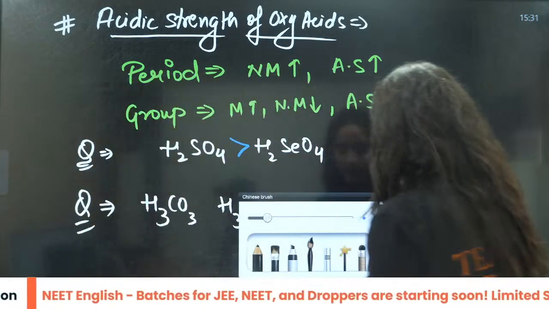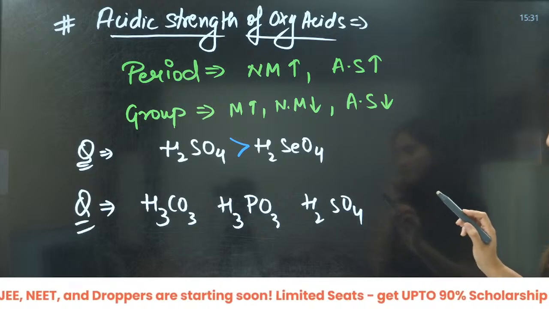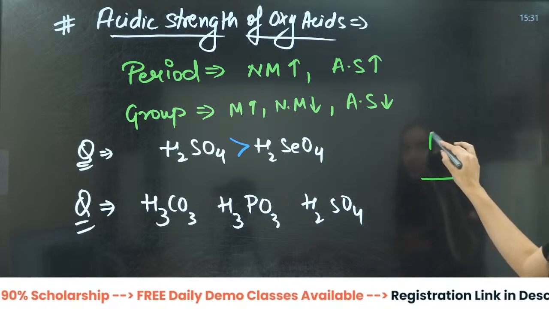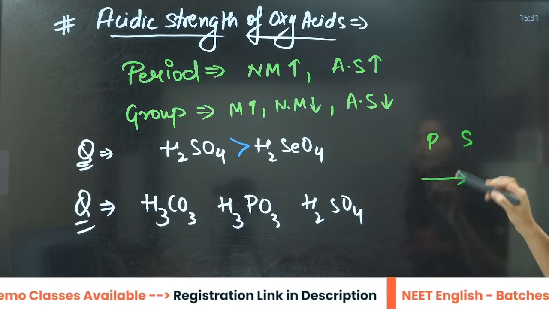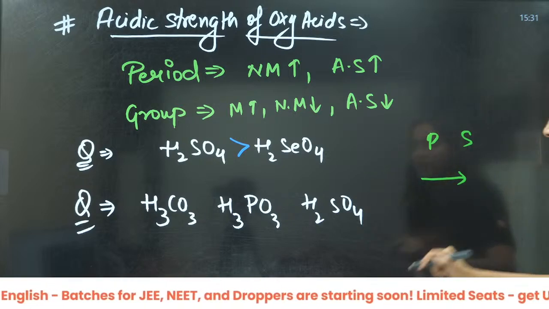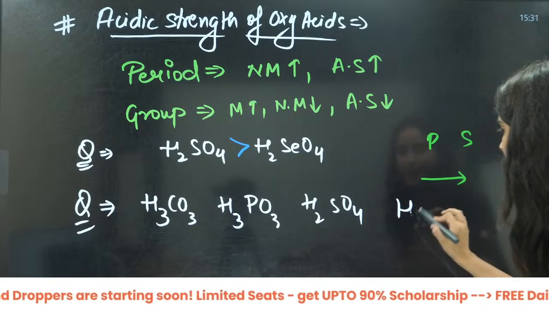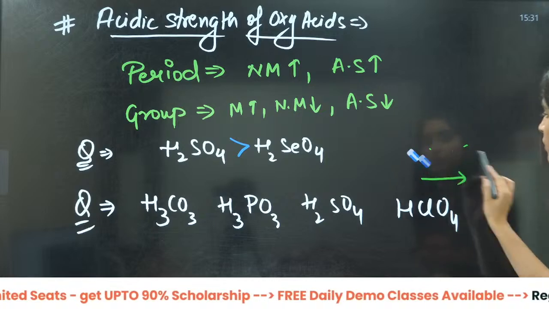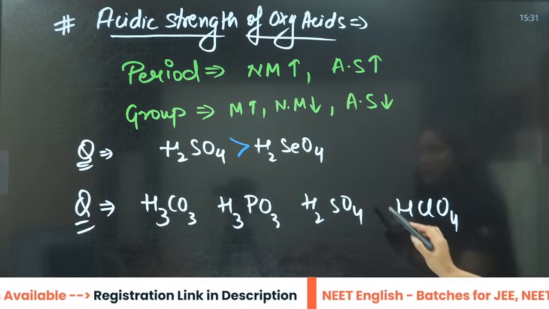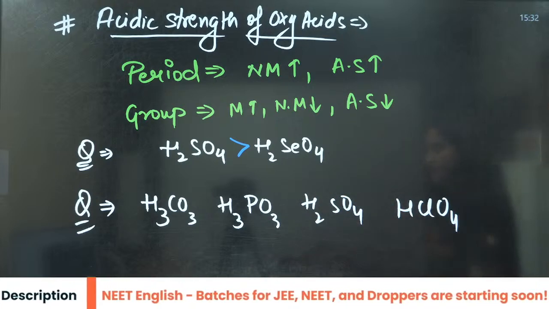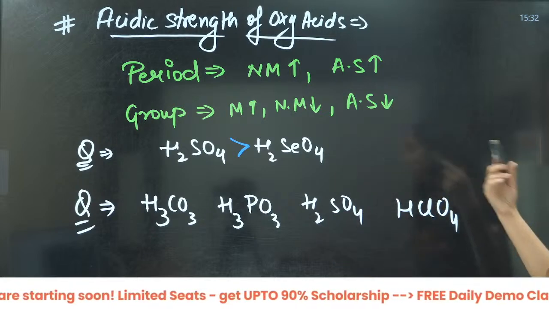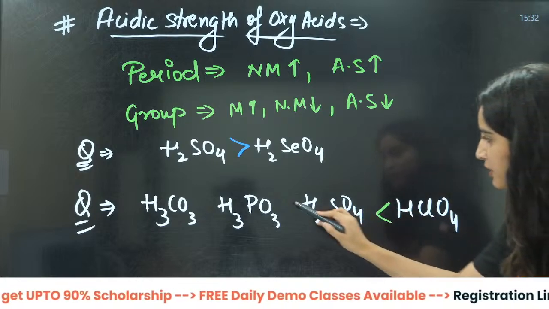What you can see here is that phosphorus and sulfur are in the same period, right? Phosphorus, then you have sulfur. So in the period, acidic strength is going to increase. For example, if I also put HClO4 here, what is going to happen now? This is along the period: phosphorus, sulfur, chlorine, that is along the period 15, 16, 17. Along the period non-metallic character increases, so acidic strength will increase.